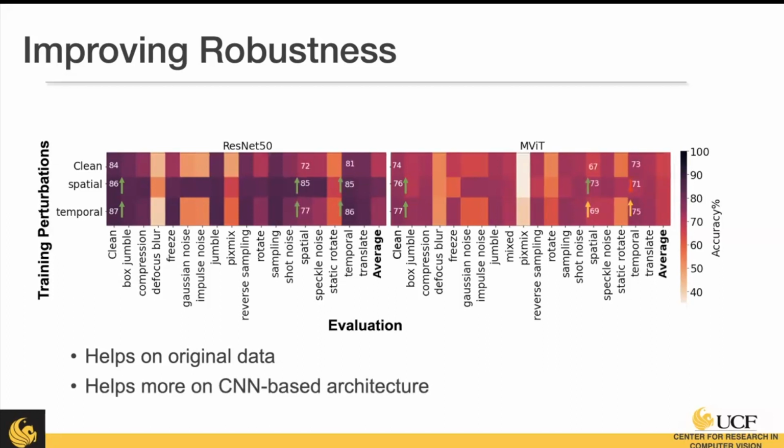And then when we look at how training on one might impact the other, we see that on the CNN-based approach, training on both spatial and temporal helps each other in both areas. However, when we look at the transformer-based architecture, we see some differences, and we see especially that when trained on spatial, the performance actually decreases on the temporal perturbations. So this might indicate that some architectures are helped by data augmentation training more than others.